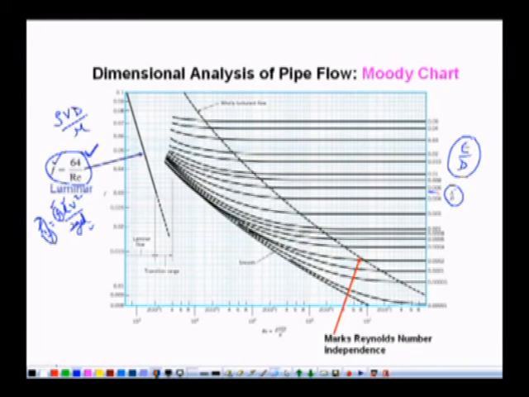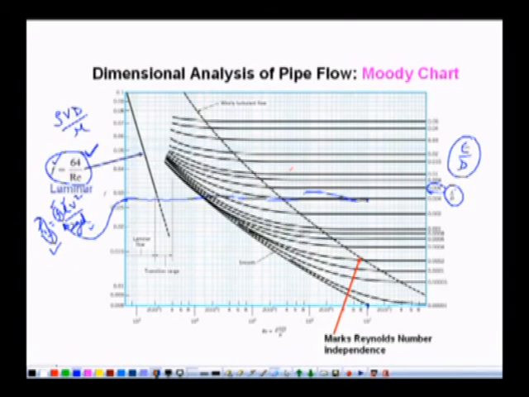If we know the relative roughness of the pipe, epsilon over D, of a certain fluid flow in a pipe, let us say this epsilon over D for our pipe flow problem is 0.006. Then we can follow this line, and if we calculate the Reynolds number and it comes out to be say 10⁷, then we get this point, and corresponding to this point, horizontally we can see the corresponding friction factor. Then this friction factor is substituted here and we can calculate the head loss.